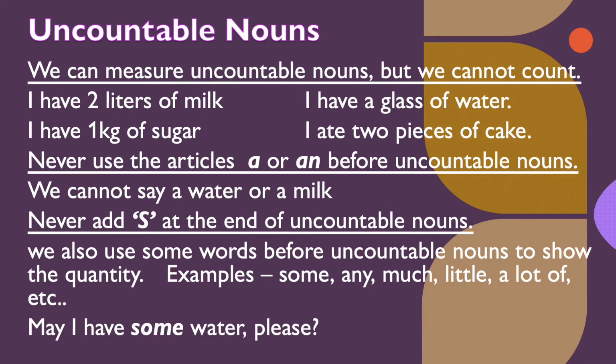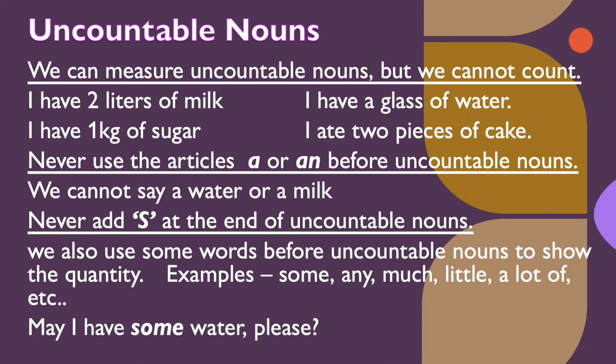We can measure uncountable nouns, but we cannot count them. I have 2 liters of milk. So milk cannot be counted but can be measured. I have a glass of water. Water is an uncountable noun, but it can be measured.